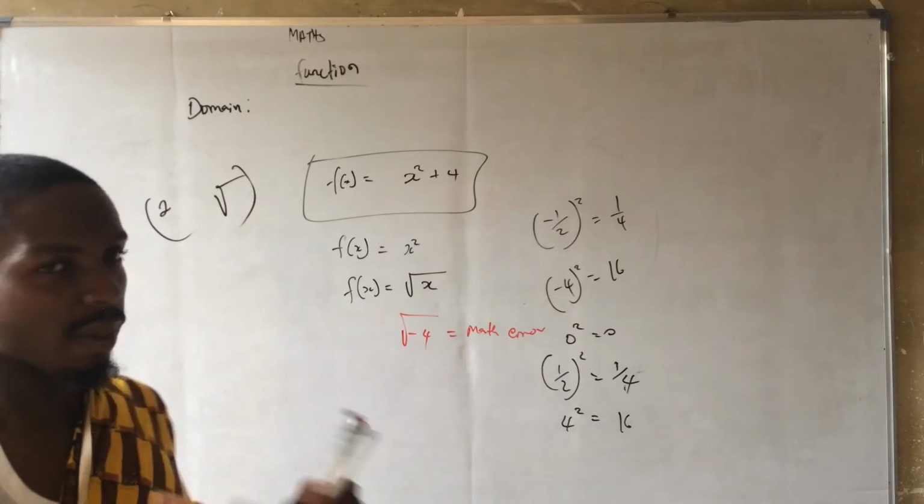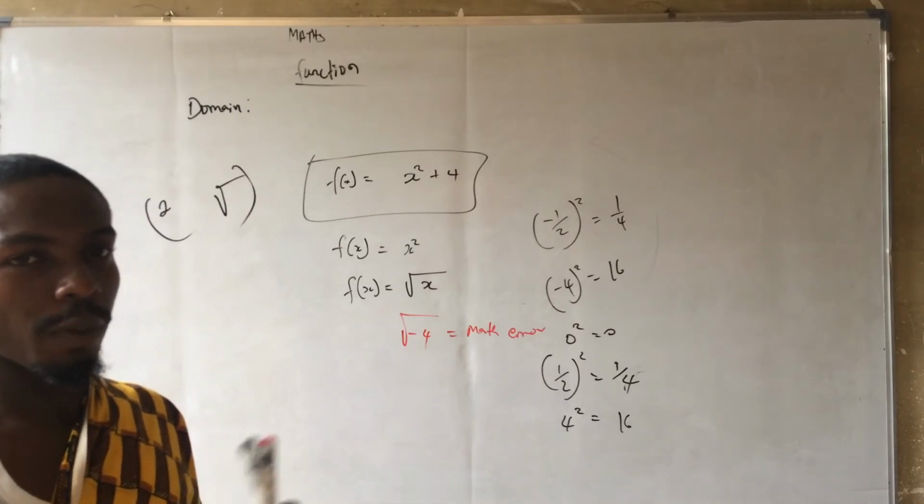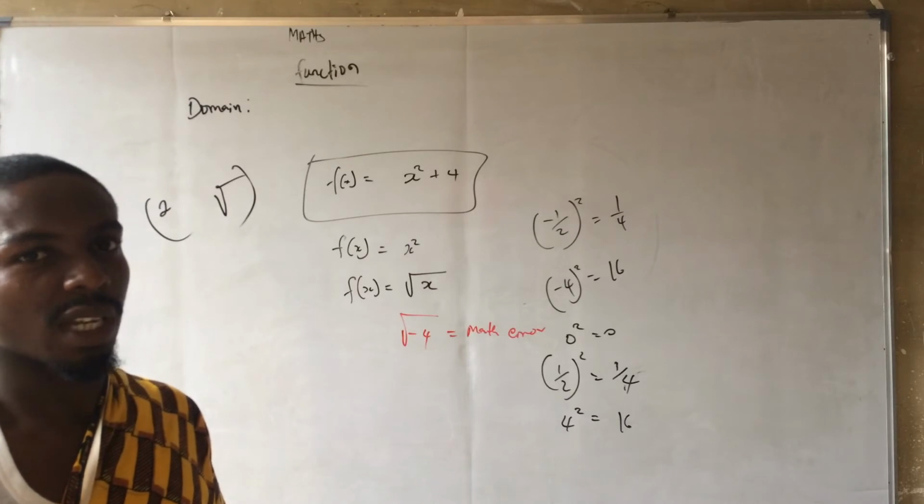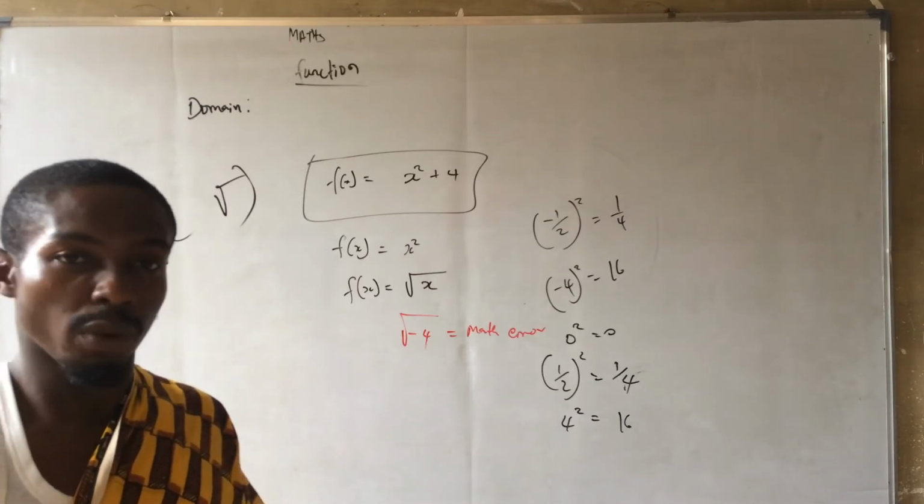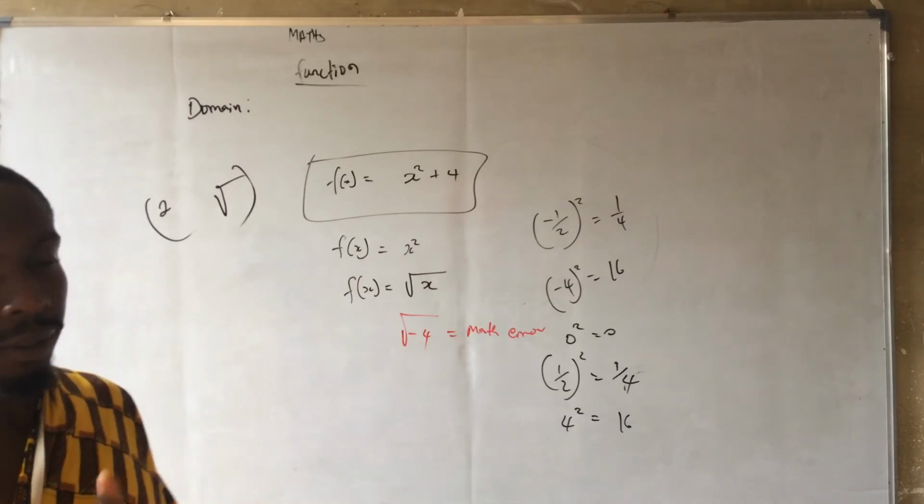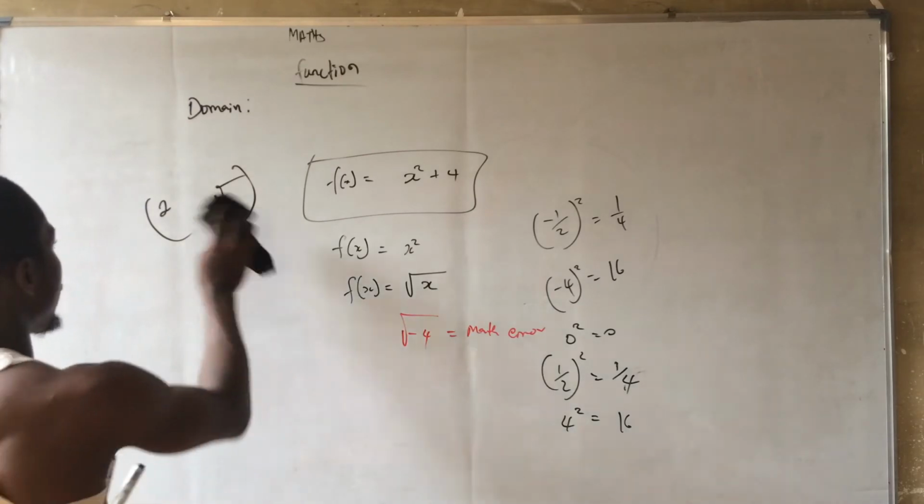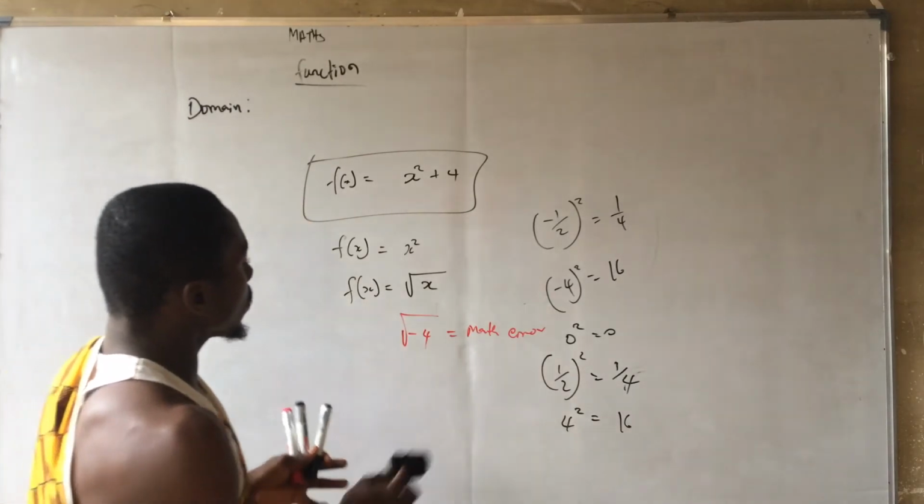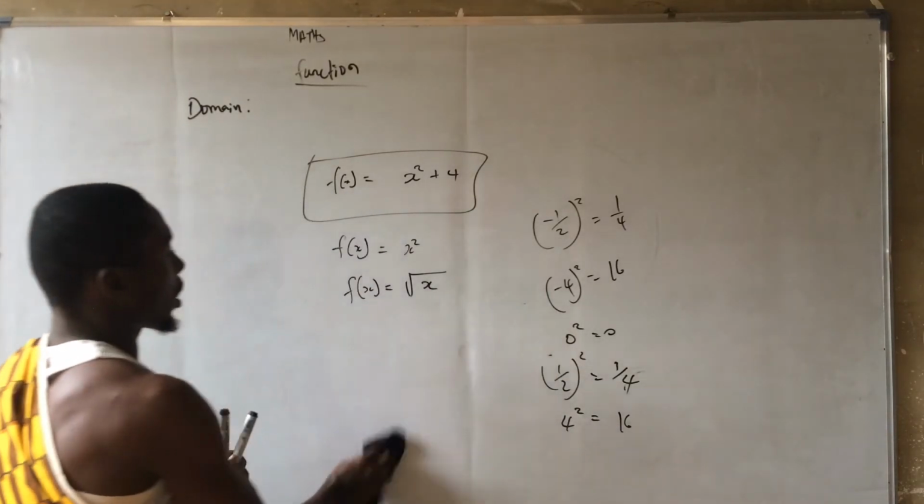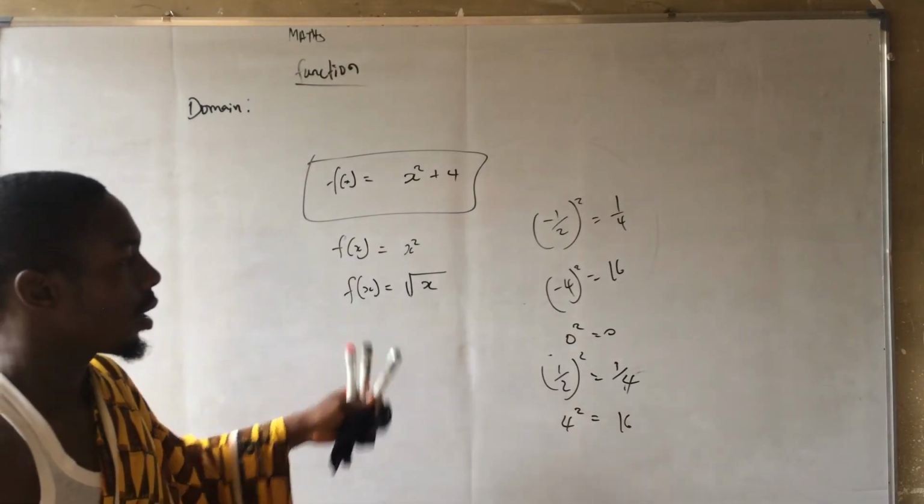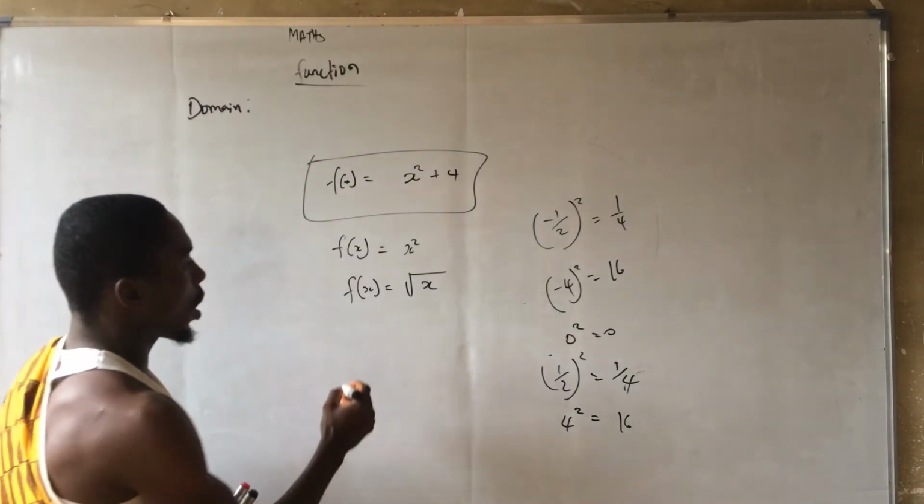So it only accepts what the brother can give out. If the brother can give out negative, it will accept negative. But since the brother gives out only positive, it doesn't. So that is my brief explanation. So here the answer is what?